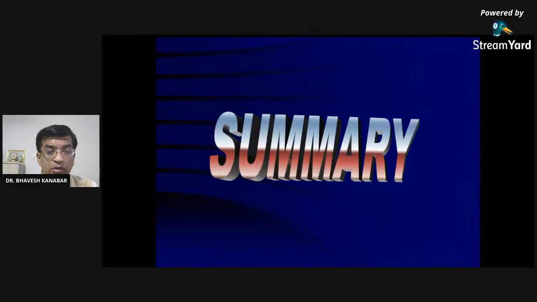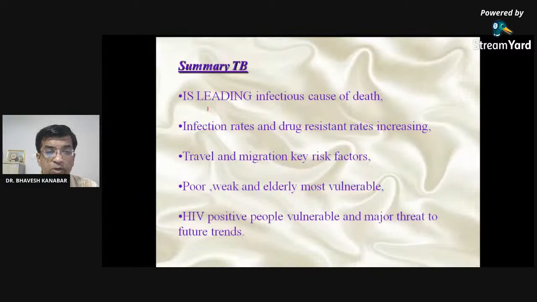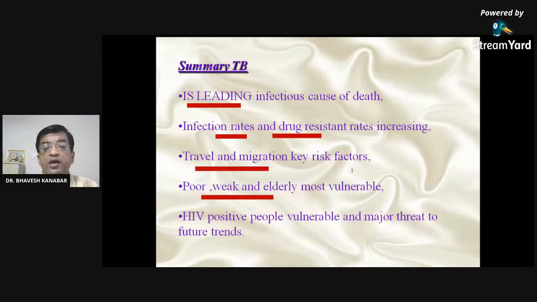Right? So, summary of the TB: it is the leading infectious cause of death. Infection rates and drug resistance rates are increasing. Travel and migration are the key risk factors. Poor, weak, and elderly are most vulnerable. HIV positive people are vulnerable and a major threat to the future trend. Right? Still, prevention and control are to be discussed, but they are in a different slide.